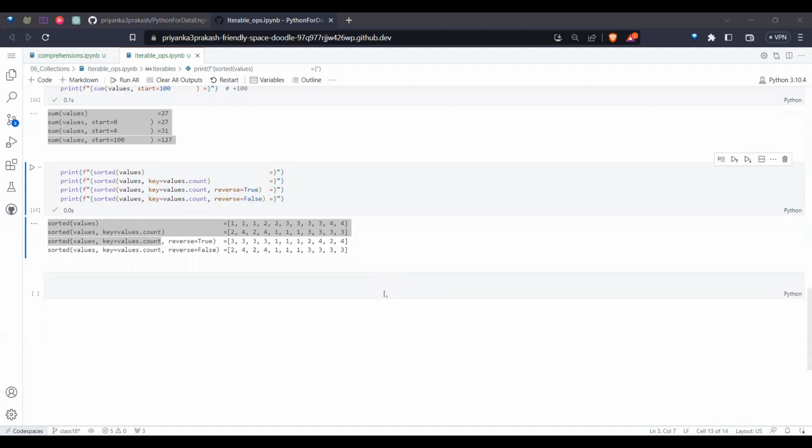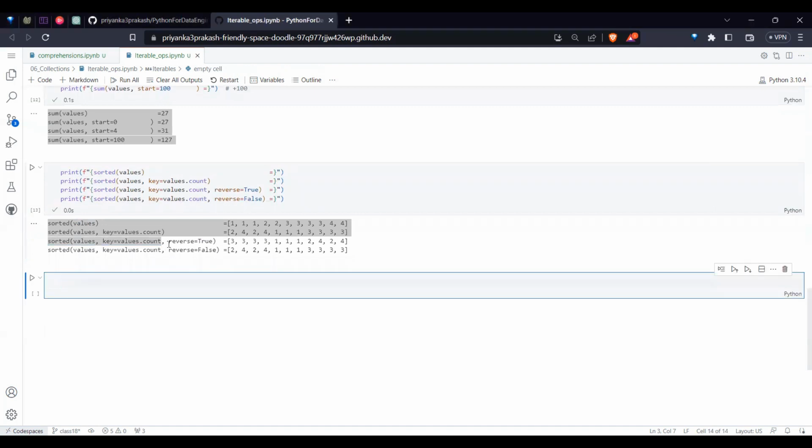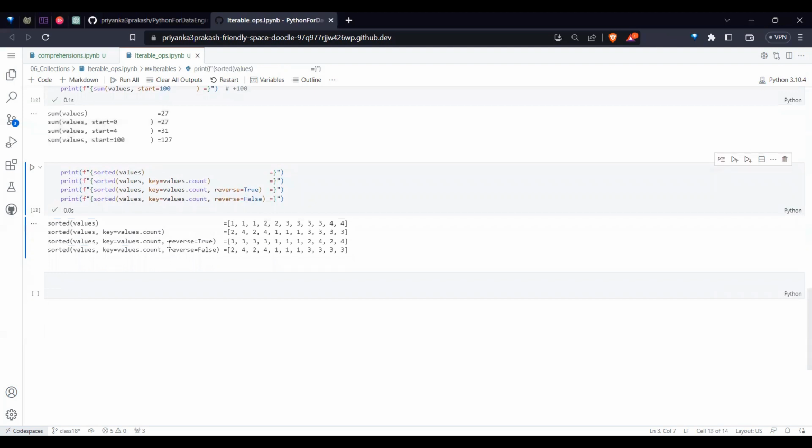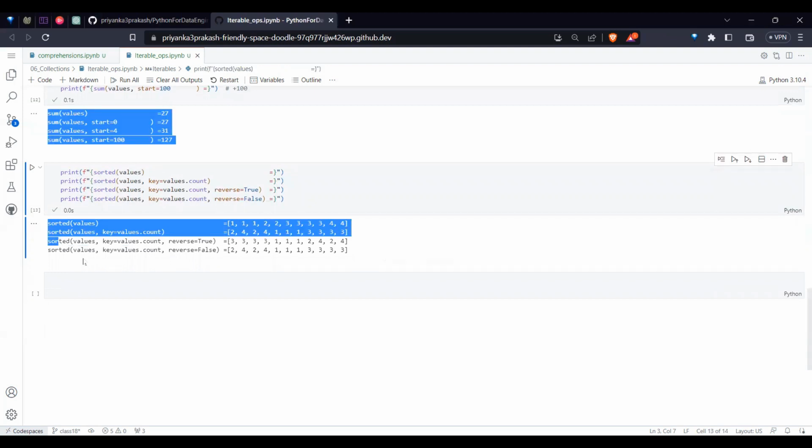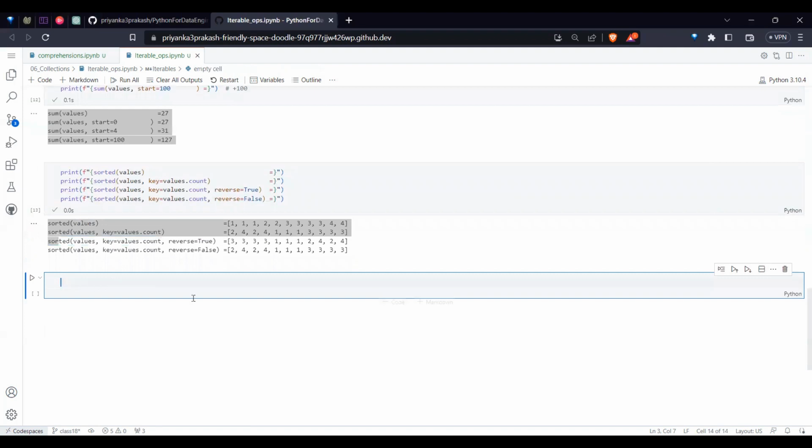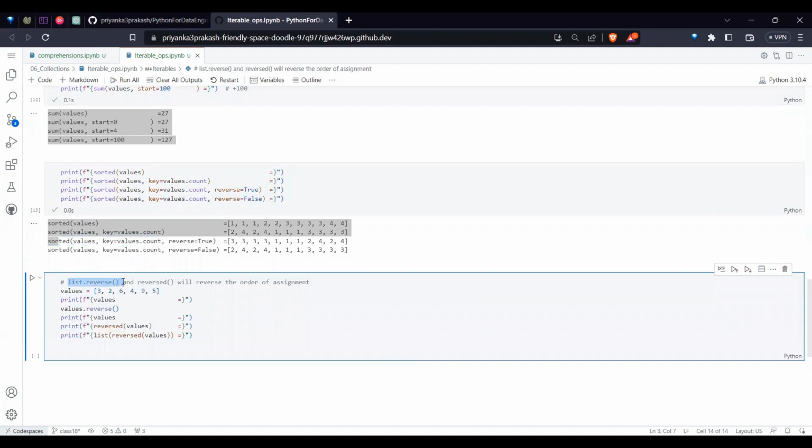At the same time, I told you one more thing: if you want to sort in ascending or descending order, sort is the only function, whereas there is one more thing called list.reverse, or the reversed built-in function.